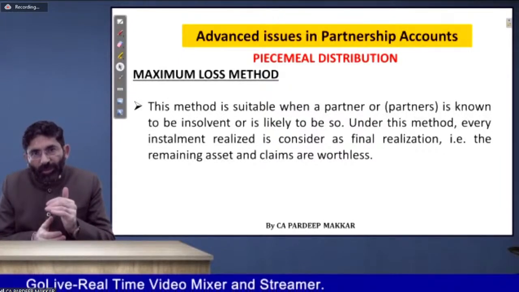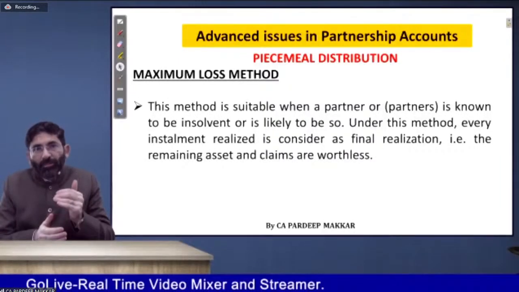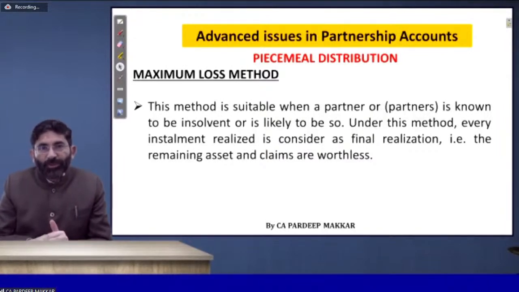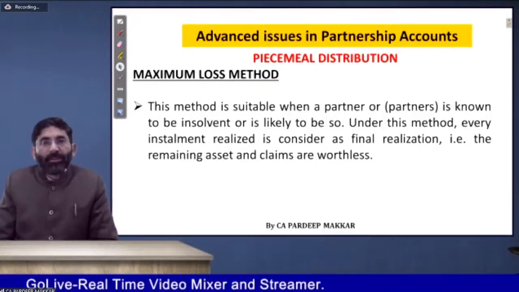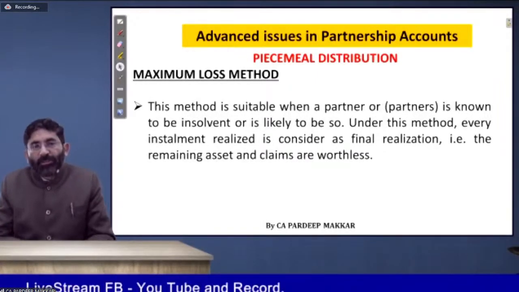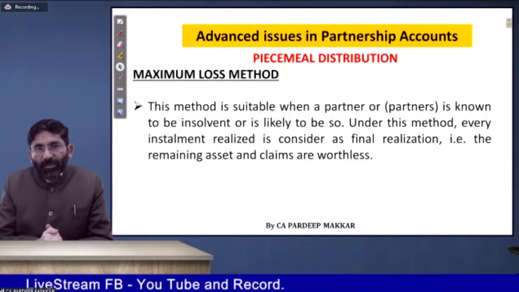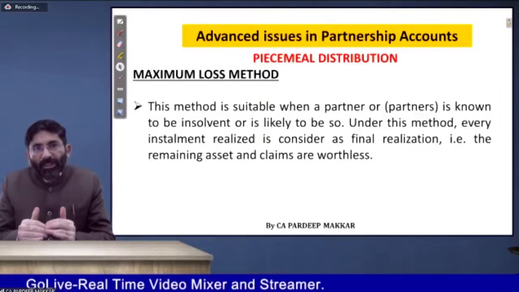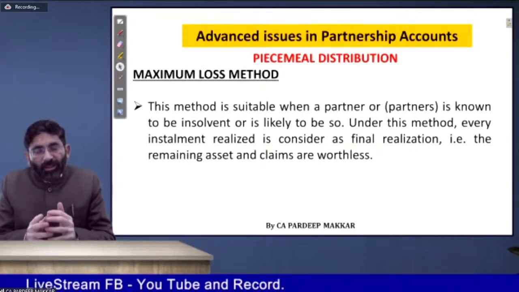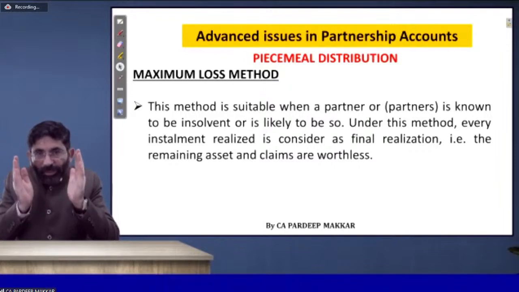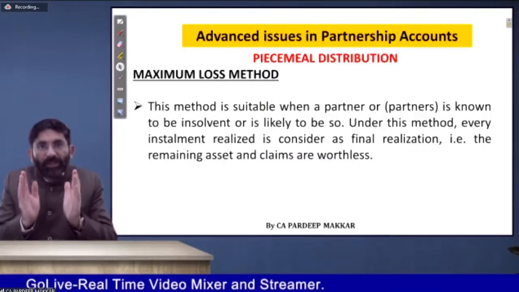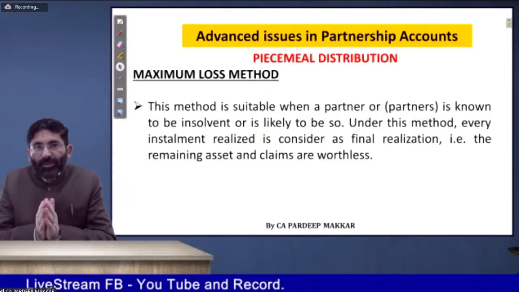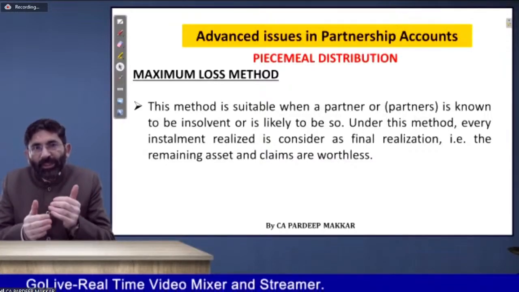Then if payment is received in installments, obviously assets are realized in installments. This is the actual picture of your dissolution. So this always happens, and this is the most important point. Whenever an amount is realized and received by us, what do we have to do? We have to assume this is the final amount. Keep in mind that whatever the final loss going to the creditors or to the partners, that is to be calculated properly.